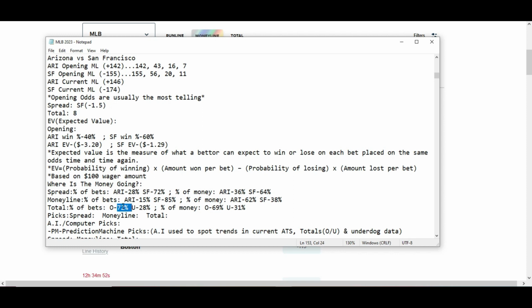Note, this is just a couple hours before the game, about 2.5 to 3 hours before the game starts. 72% going over 8 runs on the bets. Under getting 28%. Over percentage of money: 69% going over. 31% going under 8 runs based off the money.